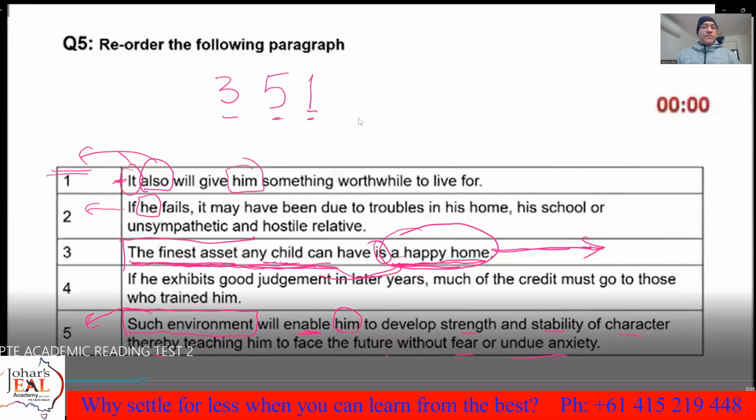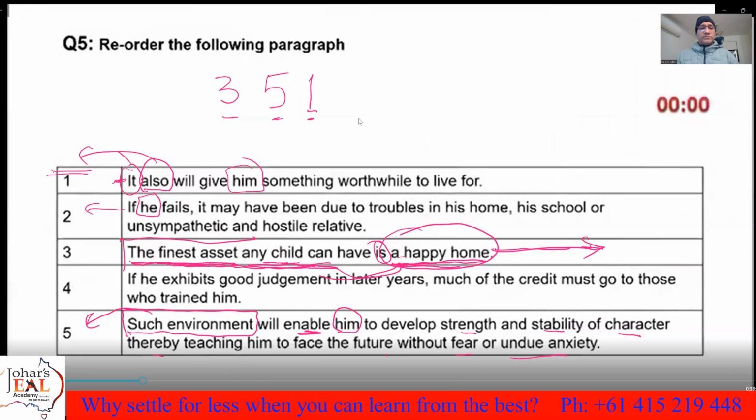So now, if he fails, it may have been due to troubles in his home, his school, or unsympathetic and hostile relative. If he exhibits good judgment in later years, you say, it will give him something worthwhile to live for.